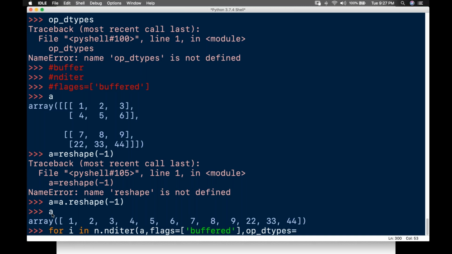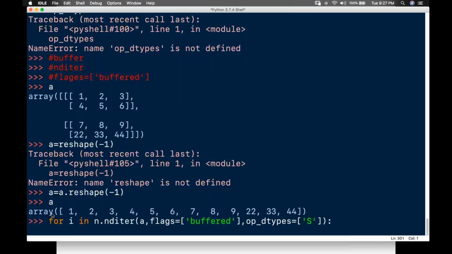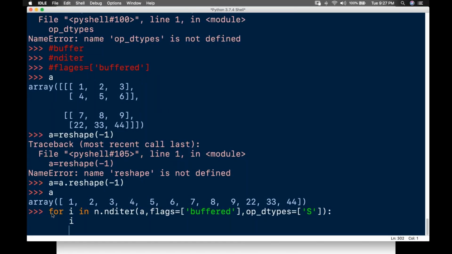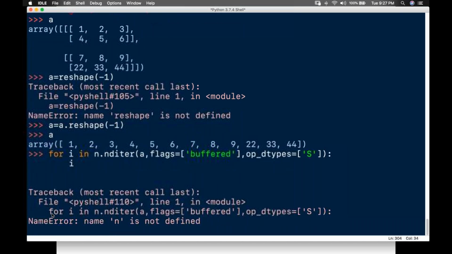Two, I will tell it as string. I'll pass it string for this. String should be in uppercase, so I'll tell it uppercase here. Then I'll put a colon here and enter this.